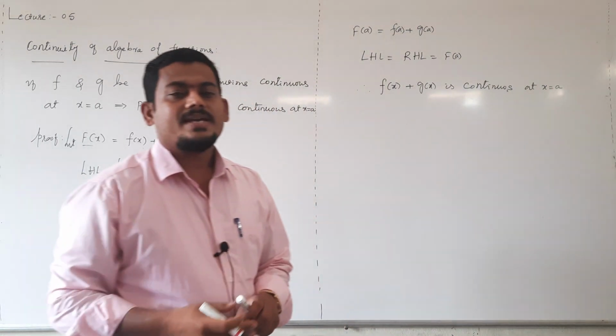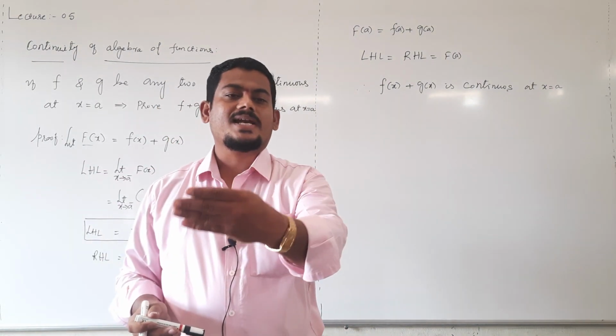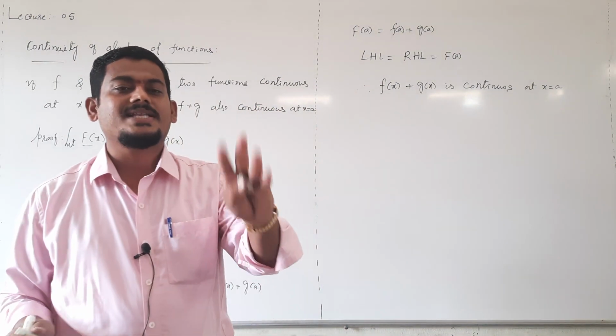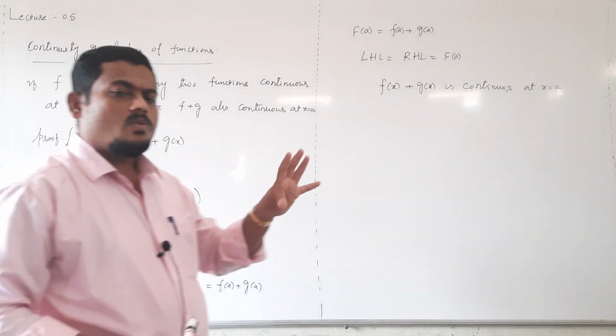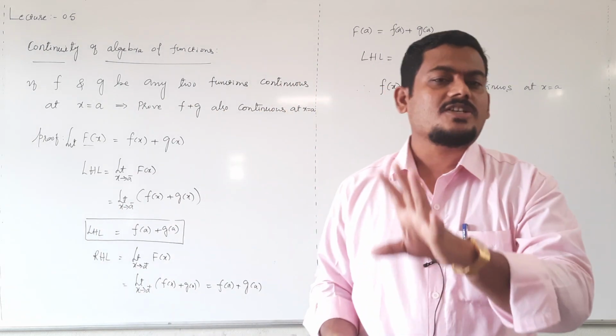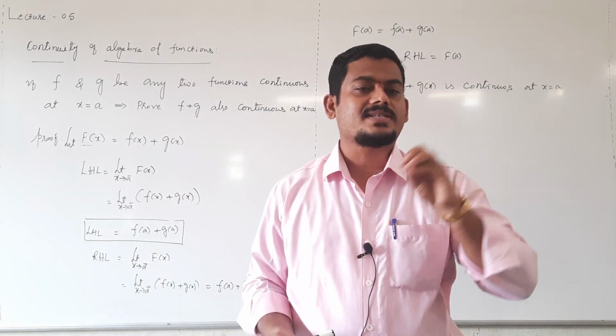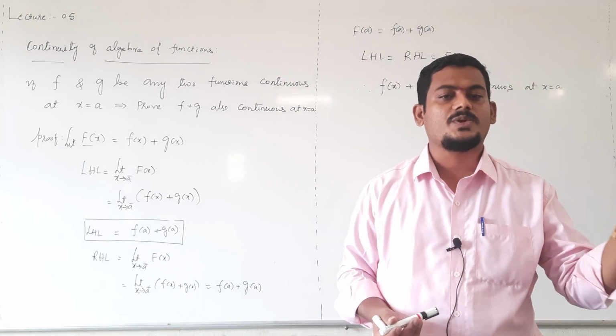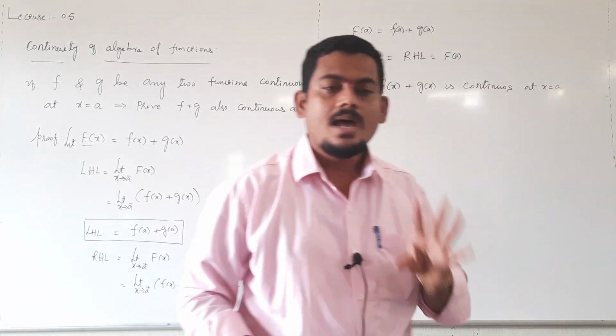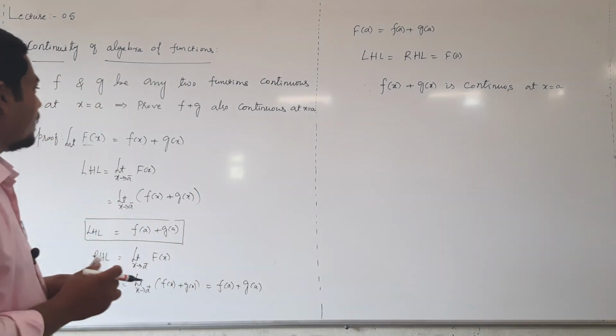In the same way, you can prove if f and g are continuous functions at x equal to a, then their difference is continuous. Remember, once f and g are continuous functions, then their algebra is continuous. Their algebra means addition, subtraction and multiplication, division and scalar multiplication, all are continuous functions, right?